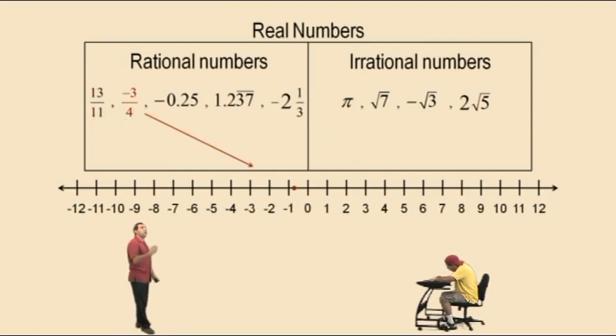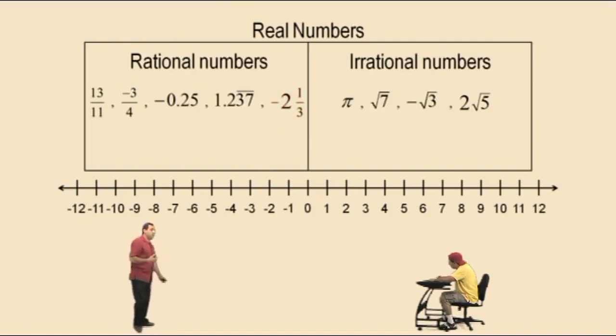-3/4. Well, -3 divided by 4 is -0.75, and so that's like a -3/4. It would be right there on the number line. -0.25. Okay, that's -25/100ths. It's the same as -1/4, which would be right there between the 0 and -1. Now 1.2373737. Notice the bars there because it's telling you the decimal representation goes on forever and ever, but there's a pattern to it. And it's obviously 1.237, so it would be somewhere between the 1 and 2 as indicated there. -2 1/3. Well, -2 1/3, it's right over here, right? Negative number between the -2 and the -3.